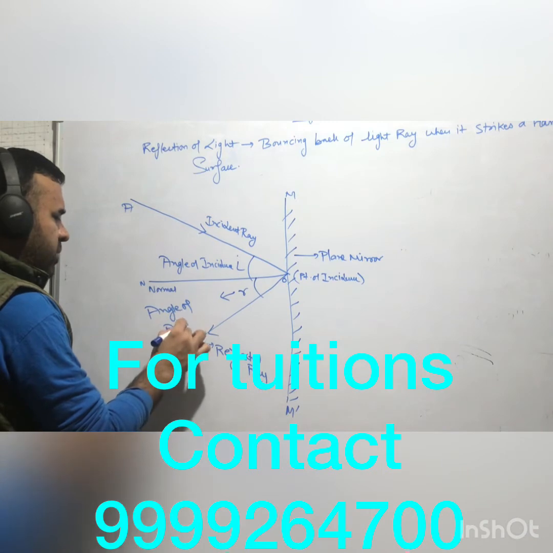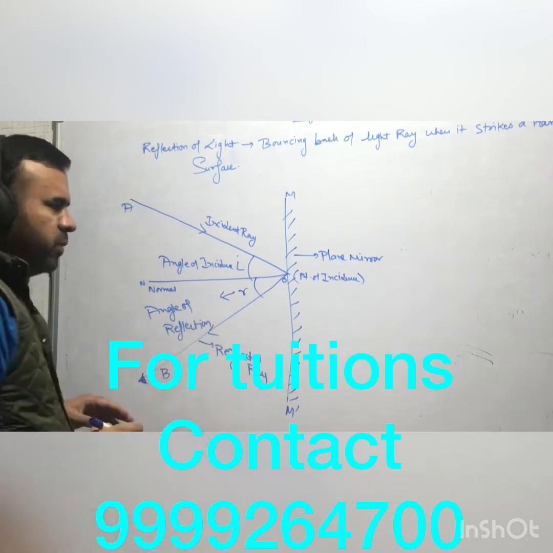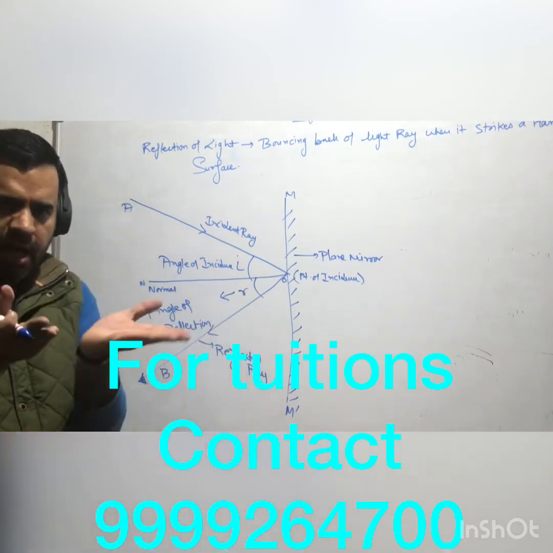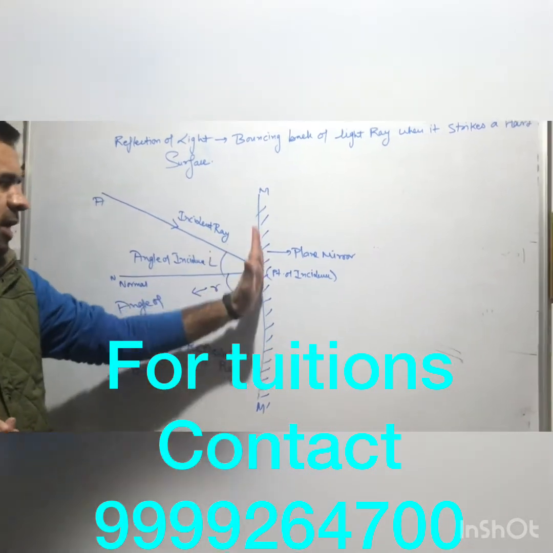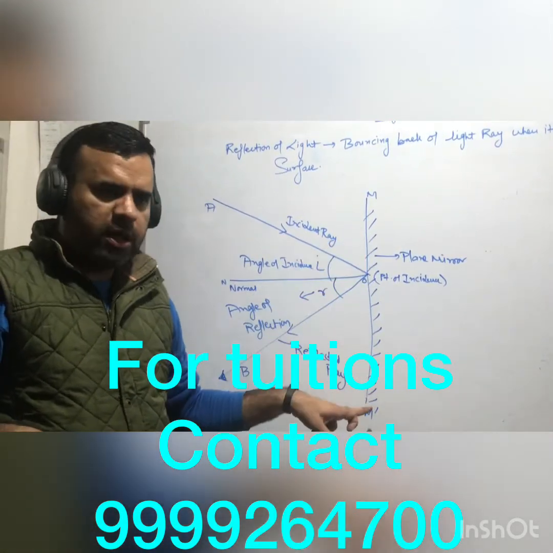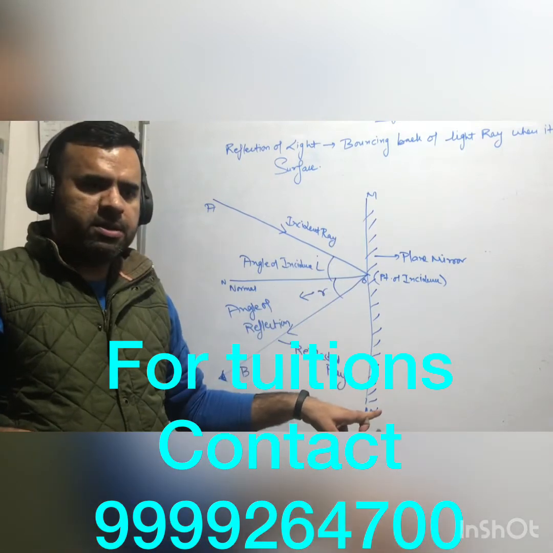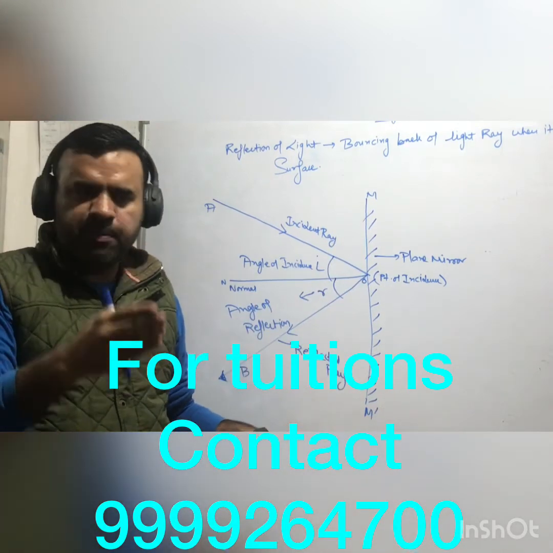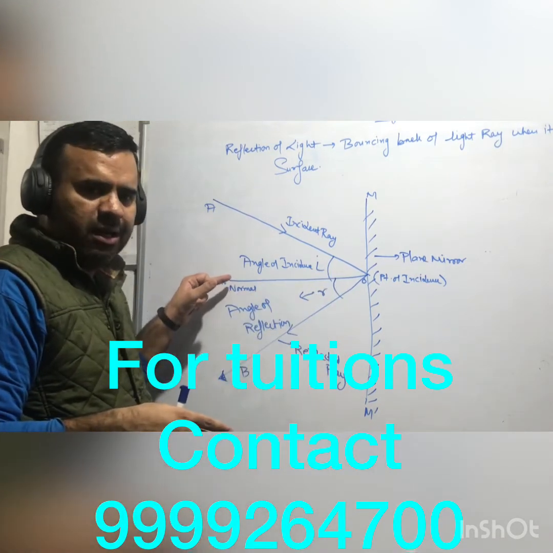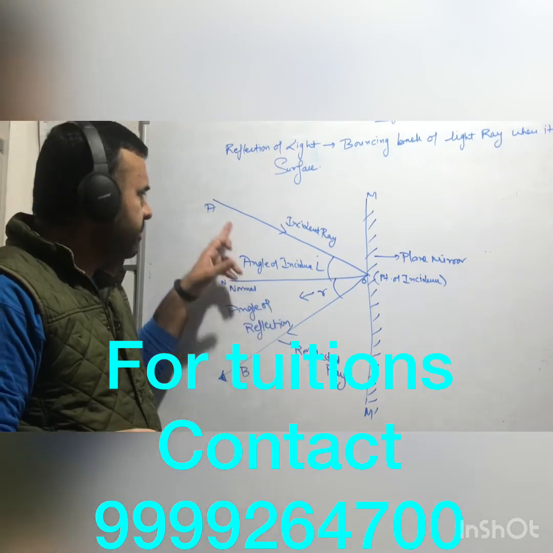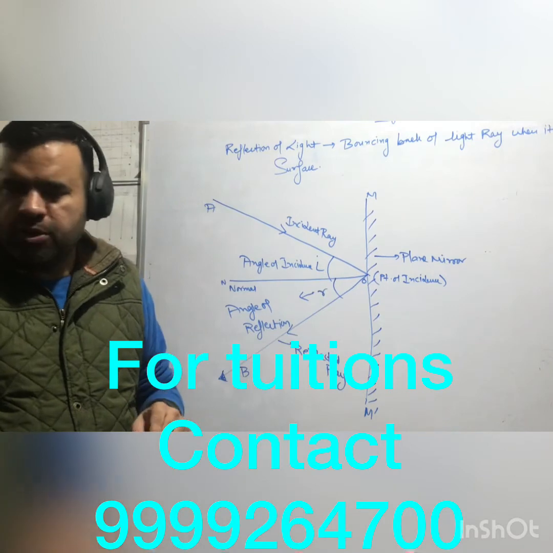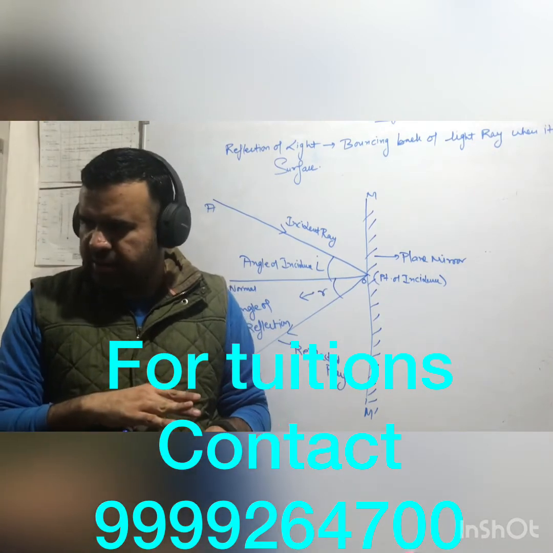Now if you want to do this activity, my dear students, you have to take a plane mirror. These small plane mirrors come with a stand at the bottom. Take an A4 size sheet, keep the plane mirror there, draw the plane mirror symbol as a line and keep the mirror on that line. Then draw a 90 degree angle, the normal. Draw an incident ray of 30 degree. You can take two drawing pins. You need a drawing board, all these things for doing this activity.